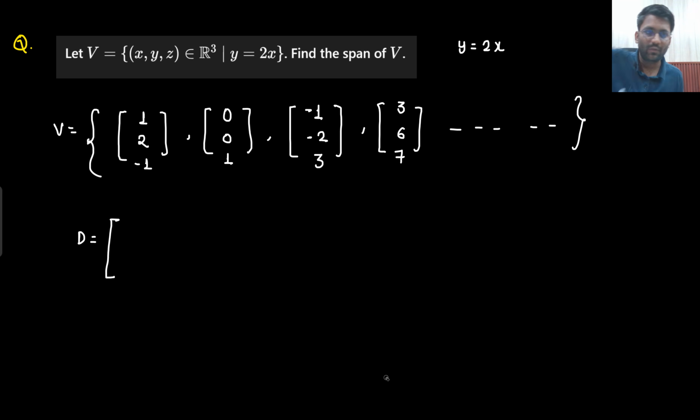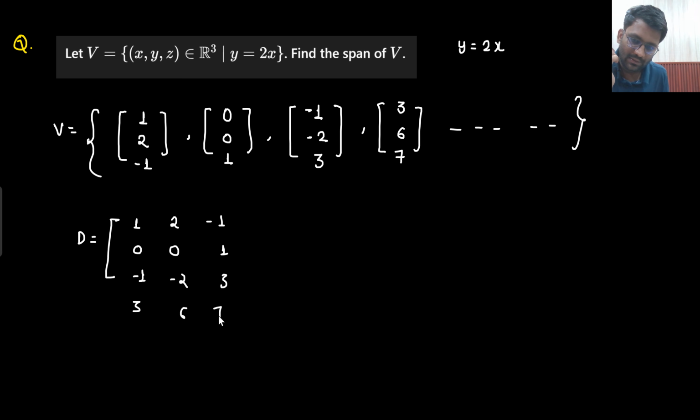Whether you write in terms of columns or in terms of rows, both will be the same thing, but I am writing in terms of rows. 1, 2, -1. This was my first vector. Then I am writing 0, 0, 1. Then -1, -2, 3. Then 3, 6, 7. Let me know what would be the rank. What do you think?